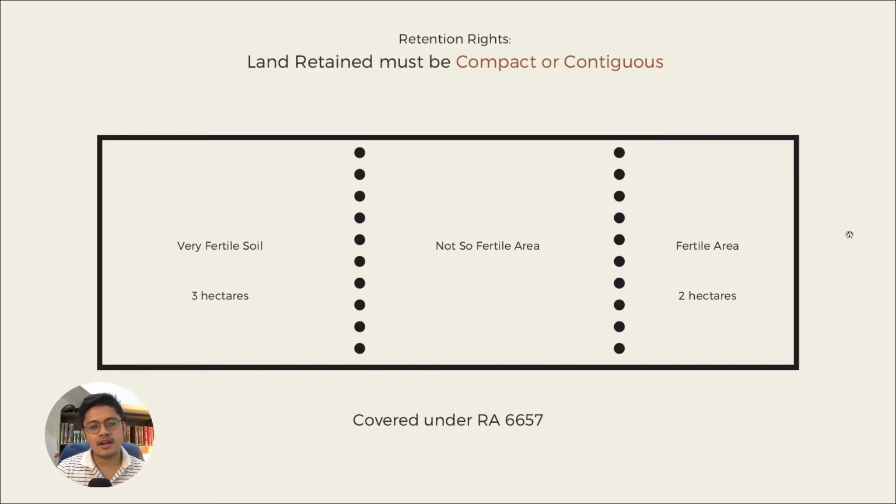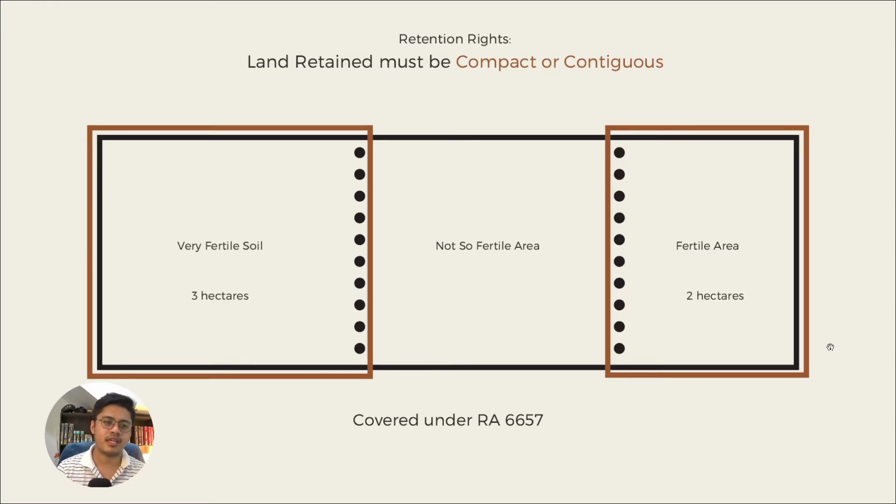In this scenario, therefore, no, kailangan siya compact and contiguous, and therefore the landowner cannot do this. Okay? The brown boxes signify the option of the landowner to retain. Okay? Because he knows, the landowner knows nga, uy, very fertile dire, and here not so fertile, and then here it's okay lang fertile.